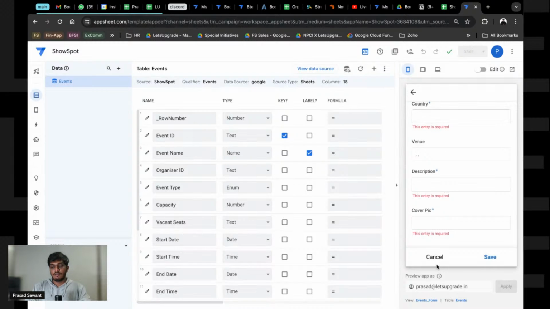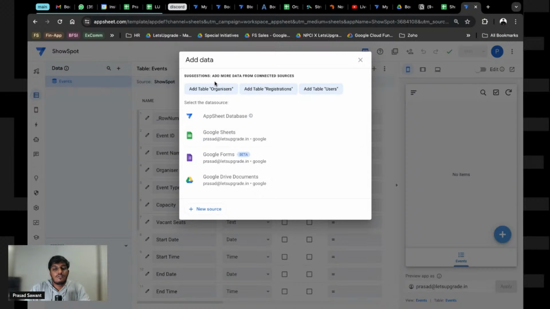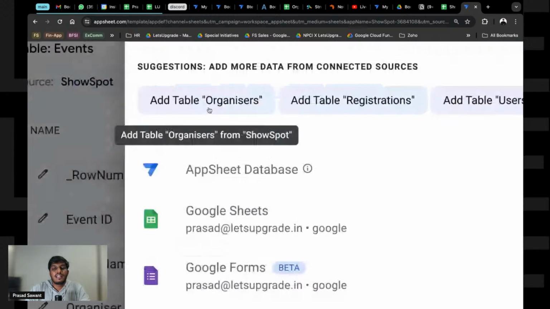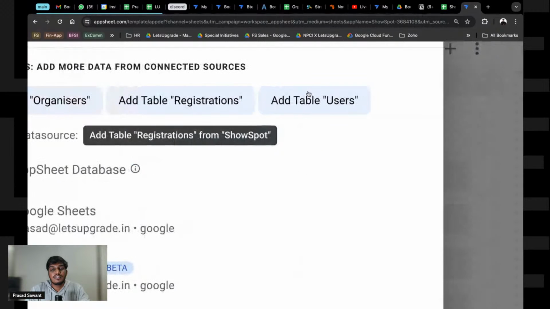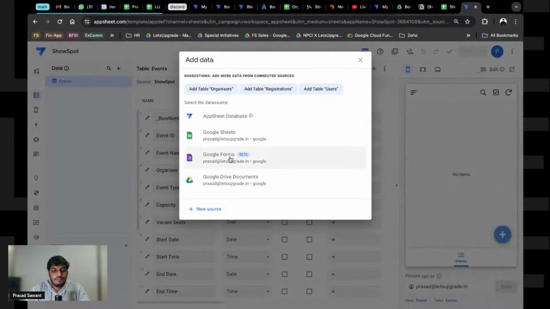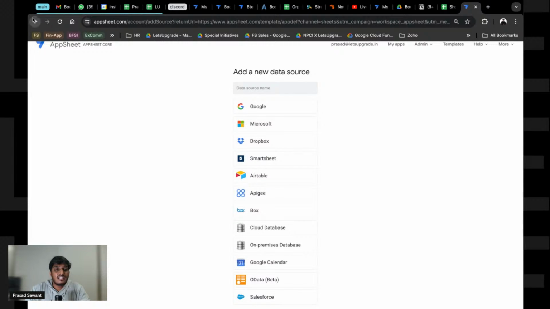Now see, the internal checks are always in place, right? So what we can do is basically go and add the table. To add other tables, we can add new data. Now see, one thing that has happened, right? It has automatically understood that the sheet that we connected had other tables as well, and it is offering to add them. So why not use that? But if you see, there are new ways you can collect data from Drive, from AppSheet database, and if you want a new source, you have this many options to add the data to your app, right?